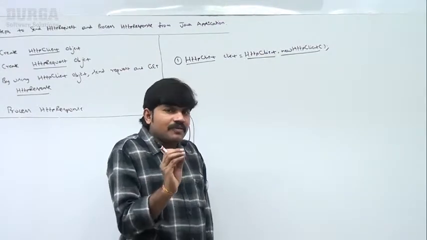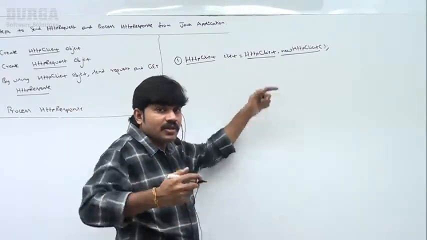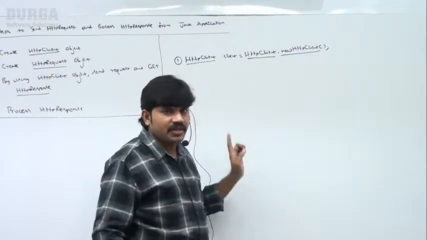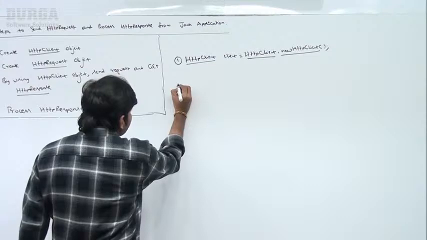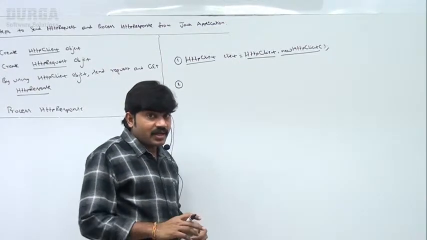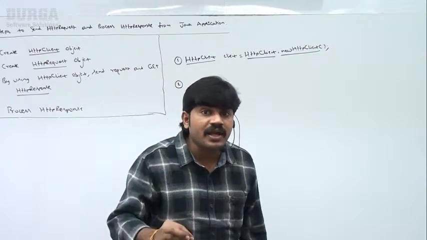First time you people may feel difficult, but from next time onwards, whenever you refer a second time, it will become very easy. Don't worry about that. Now the second one. Client object is ready. Are you getting? Once client is ready, we have to create the request object.